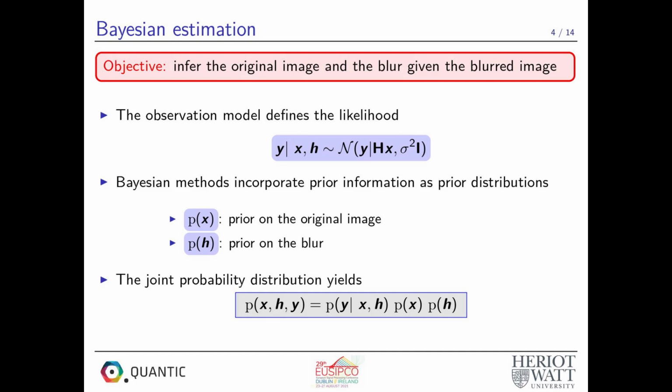In a Bayesian framework, the observation model defines the likelihood term. Moreover, since the BID problem is severely ill-posed, Bayesian methods incorporate prior information about the original image and the blur as prior distributions. And the joint distribution of the image and the blur is a multiplication of the likelihood term and the prior distributions.